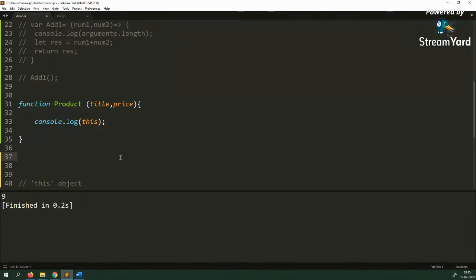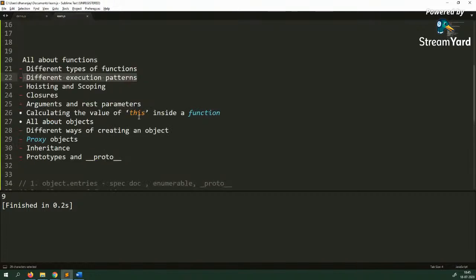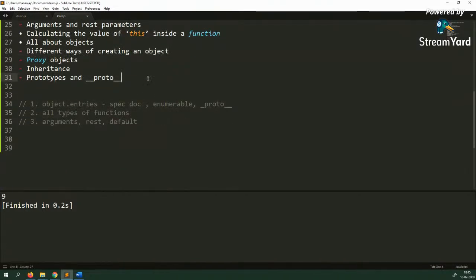I hope I am able to convey the message correctly to you, what I mean here. So here we cannot say what is the value of this inside product, unless and until we see how we are calling that function. So here I go and say, var p equal to product, and let's say pass book, and then let's say pass 200. Now we can say what is the value of this inside the function. Now we are calling this function as a function, the function invocation pattern.